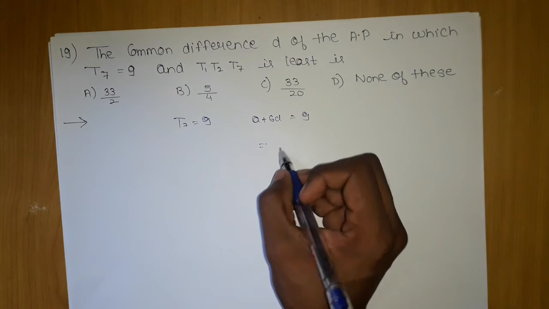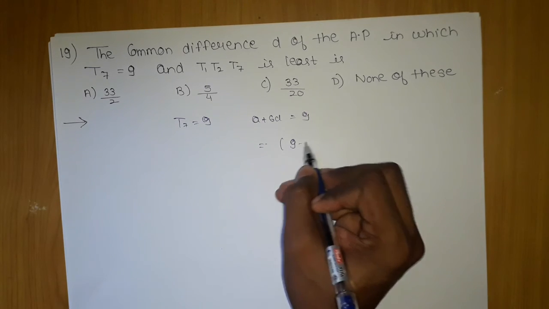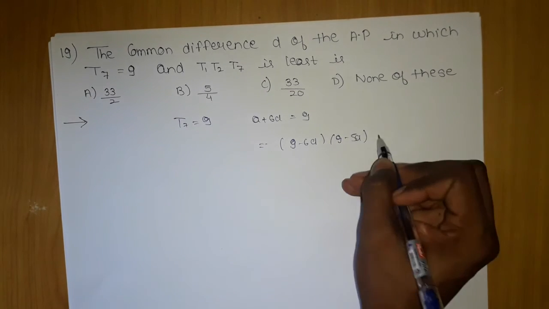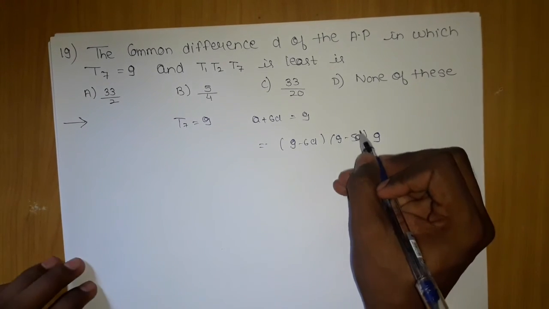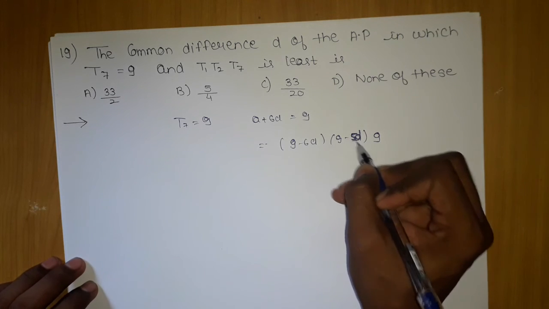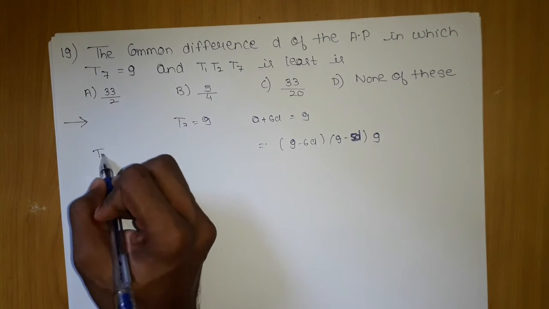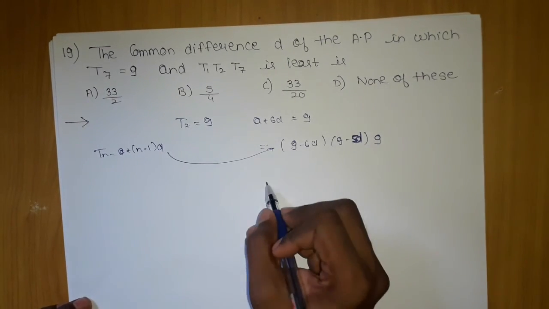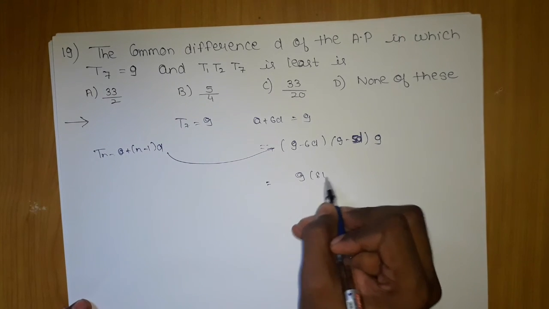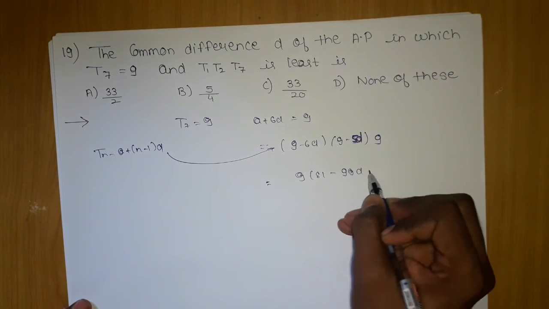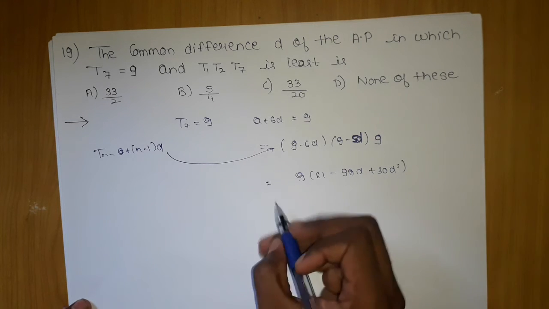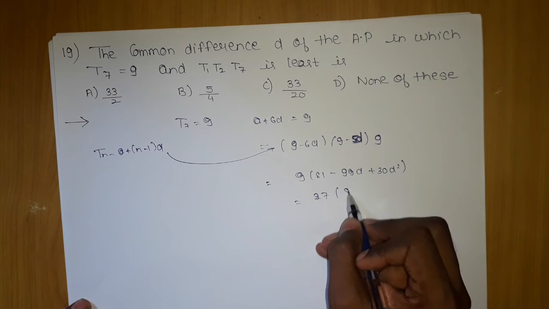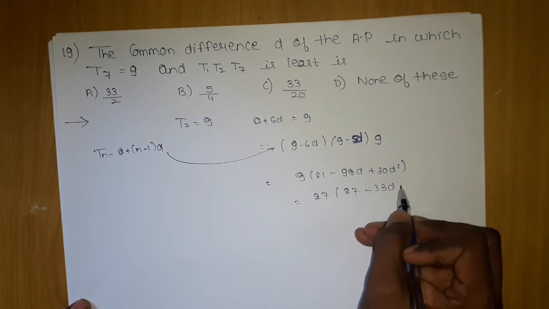Now further on T1, T2, T7, we can write it as (9 minus 6d) into (9 minus 5d) into 9. Just using the term as a plus (n minus 1) into d. If you don't understand, I have just used this formula directly. Then this will be 9 into (81 minus 99d plus 30d square). If you simplify, take the highest thing which can come common, it will be 27 minus 33d plus 10d square.